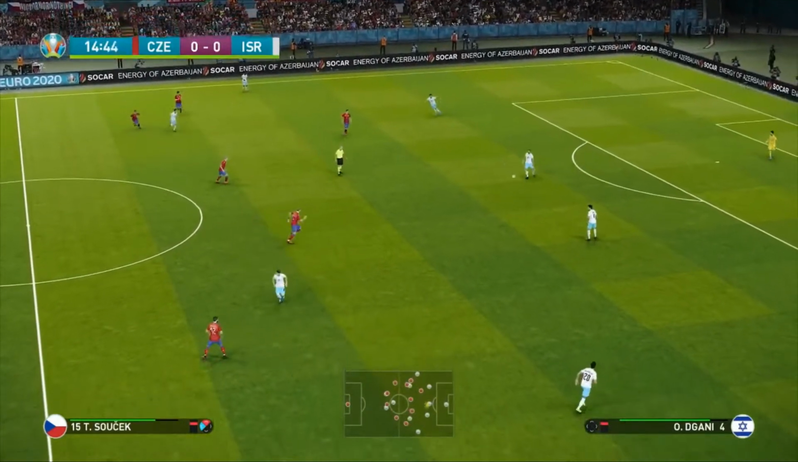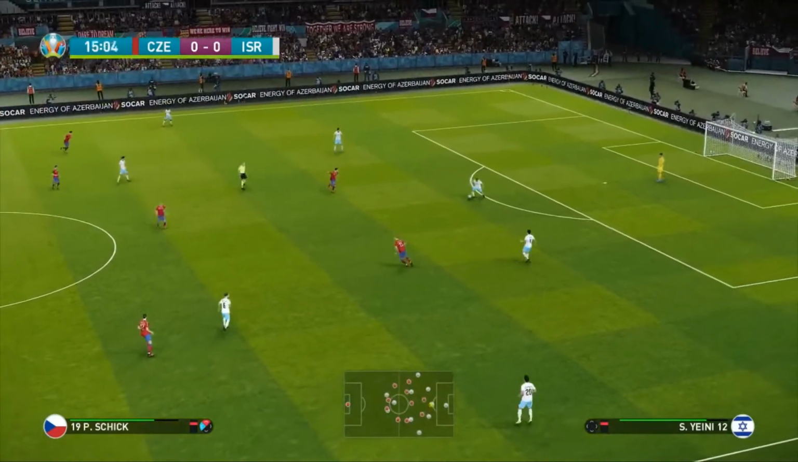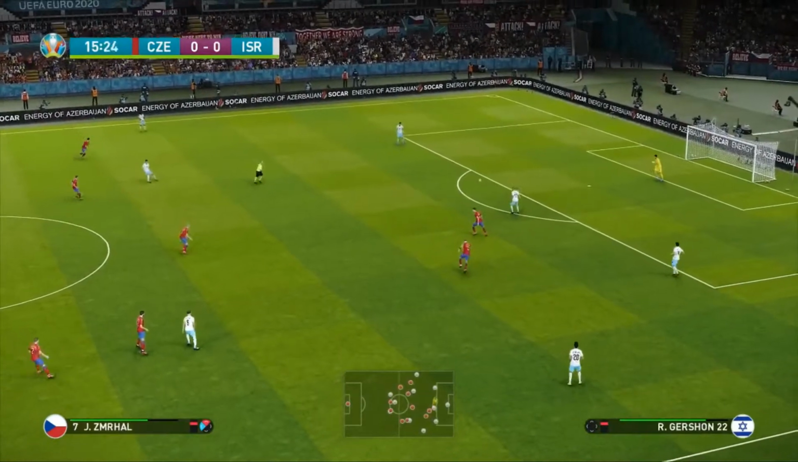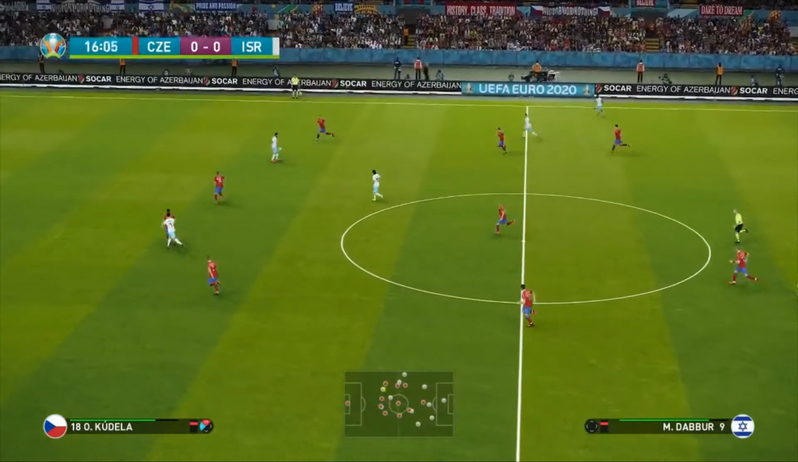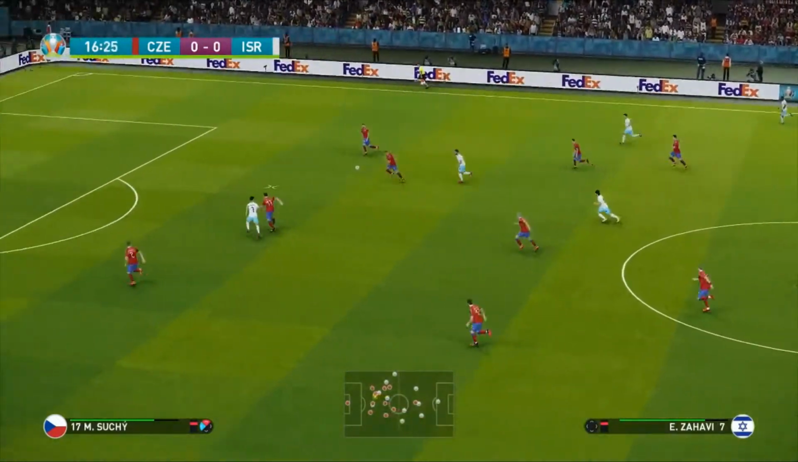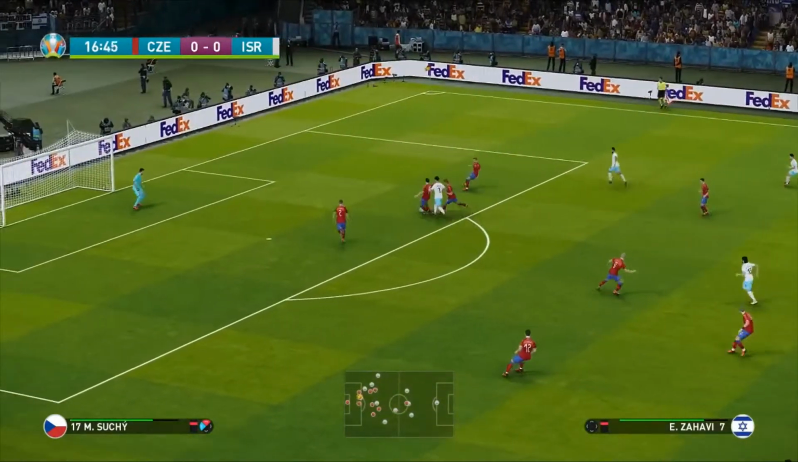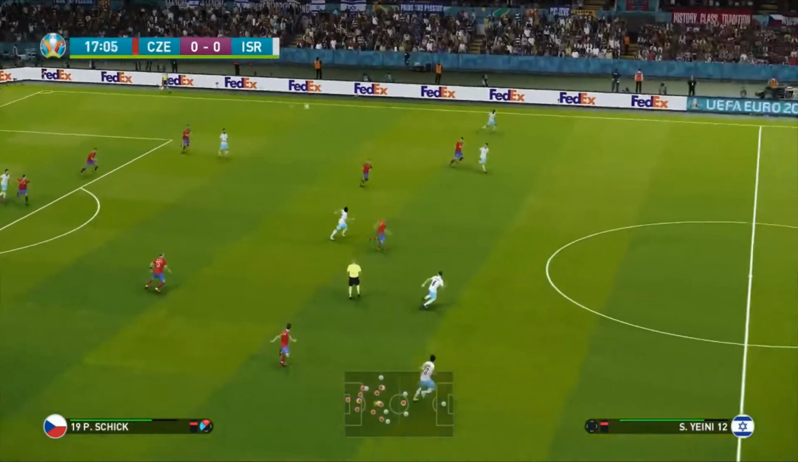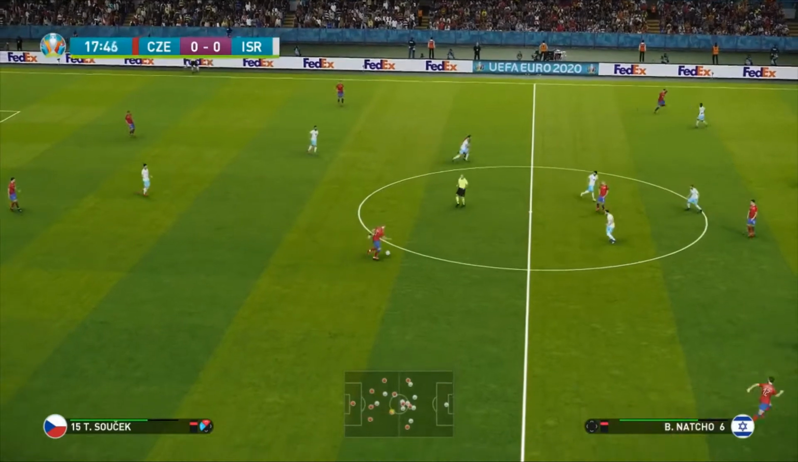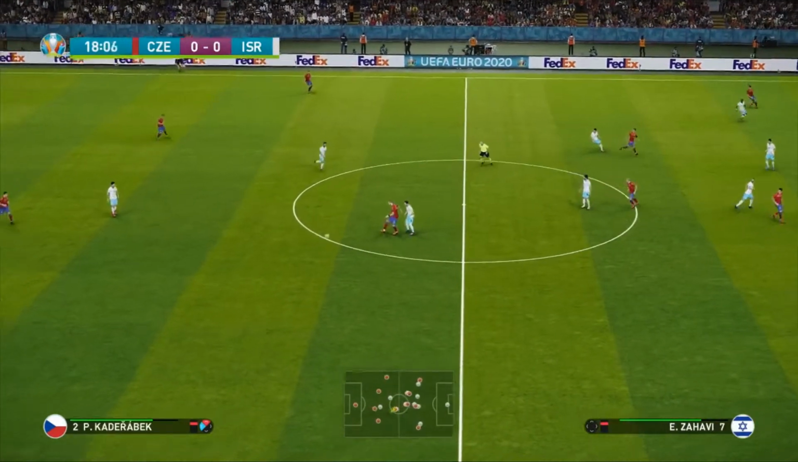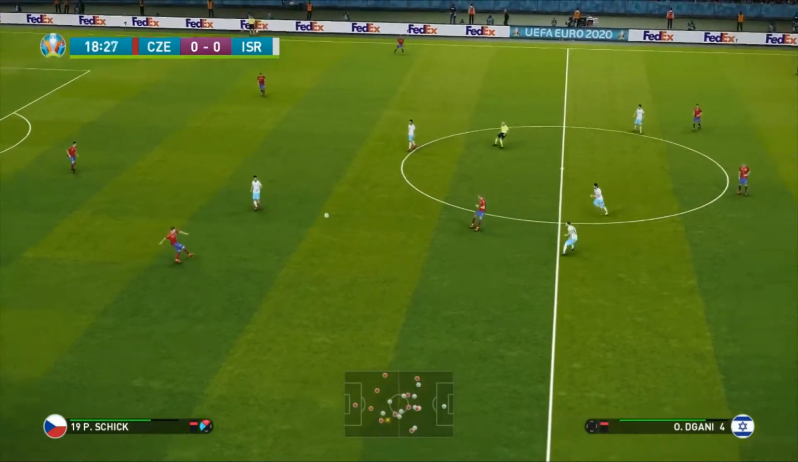We move the ball to Degani into Yeni, and it's back to Gershon. Israelis just taking their time here, of course, both sides attacking. Lovely ball to De Boer, lofted towards Aaron Zahavi, but it's expertly defended there from this Czech side. Of course, I think both teams, if we look at this on paper, will not be happy with a draw. I think both these sides will be desperate to nick the points in this game.